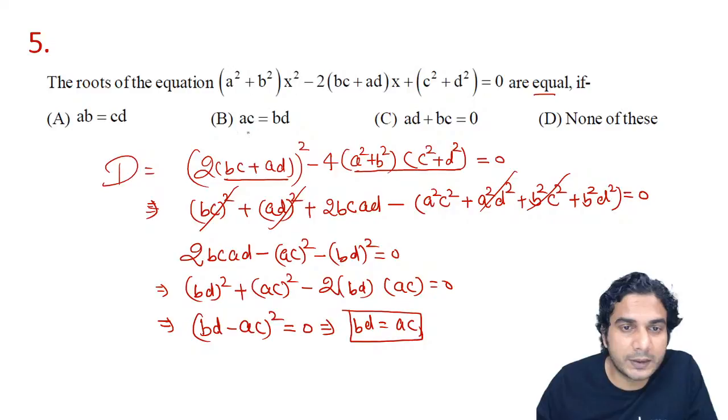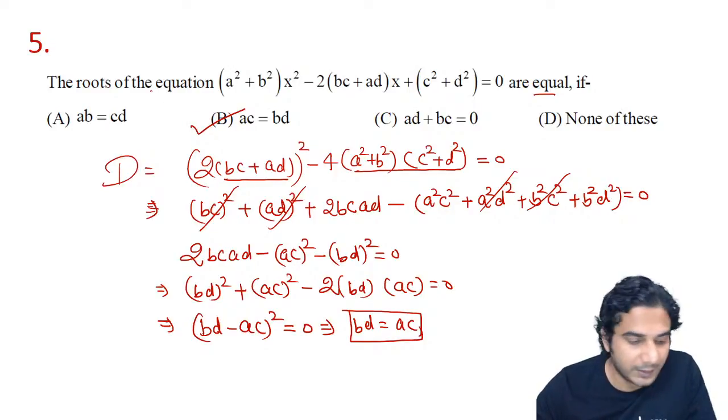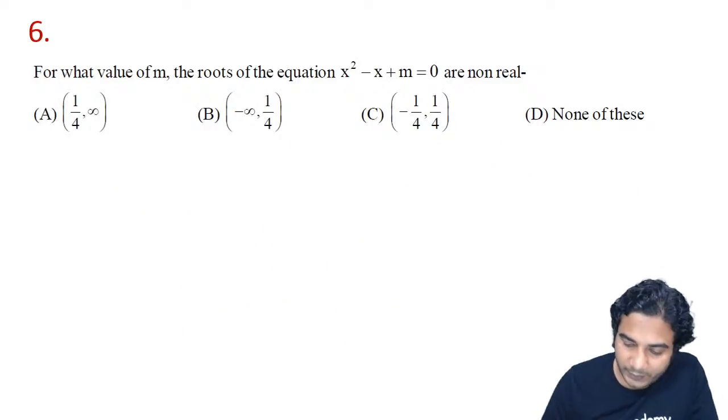Let's check which option is correct. BD is equal to AC. So option B is correct. So this was the problem. All right. Now let's solve another one.